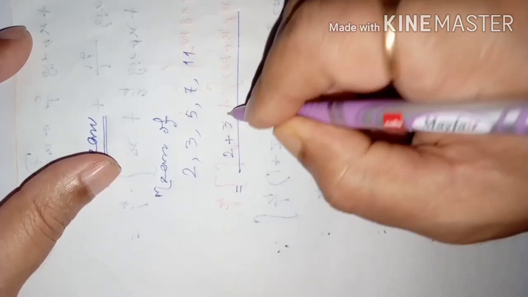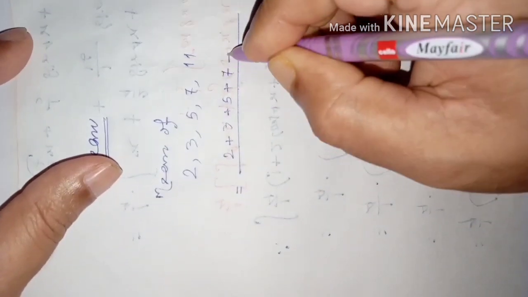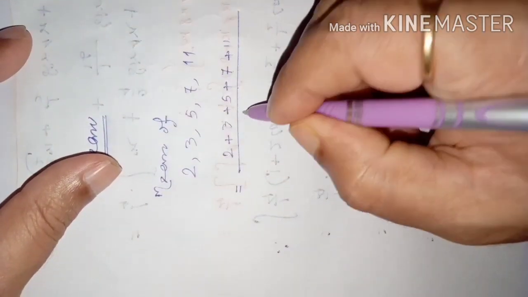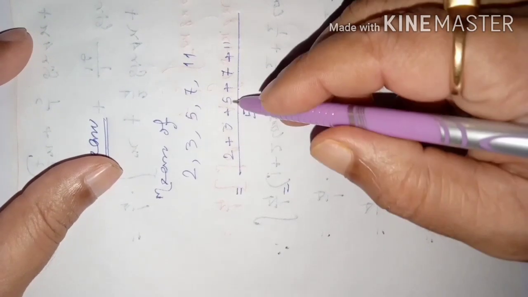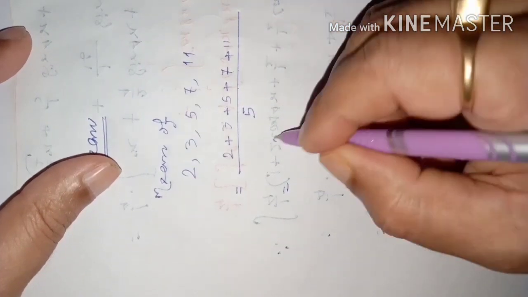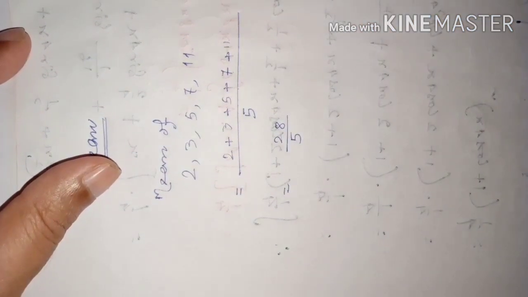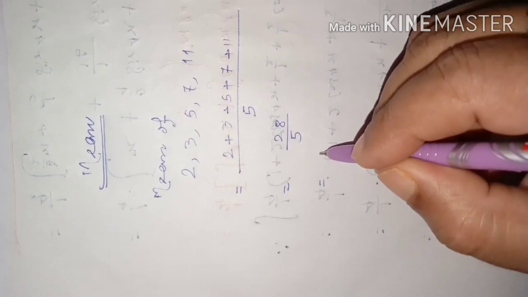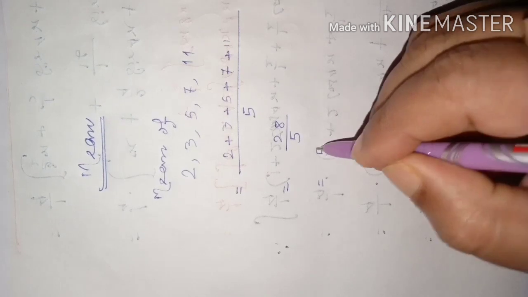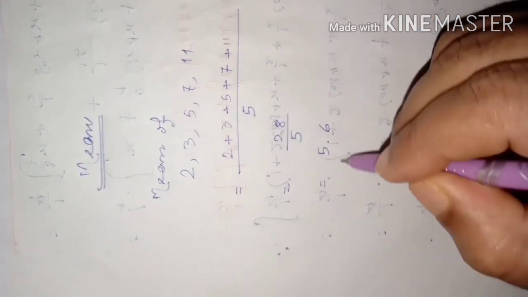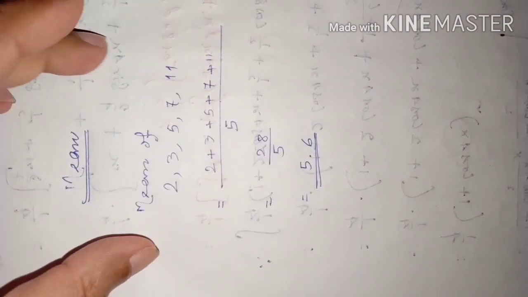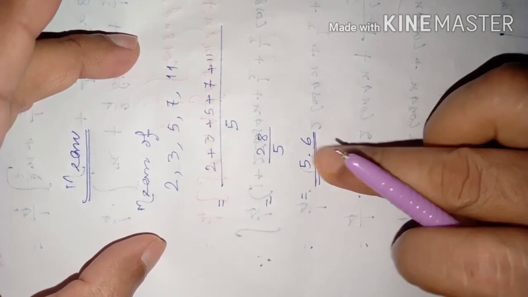Mean is calculated like this: add all the numbers, and the whole sum, you divide by the number of numbers. That means here I divide it by 5, and that will be the mean. 2 plus 3, 5, 5 plus 5, 10, 10 plus 7, 17, plus 11, 28. 28 by 5. Then that will be called the mean. So 5 5s are 25, and 3 more, so the mean of the first 5 prime numbers is 5.6. So this is called a mean.